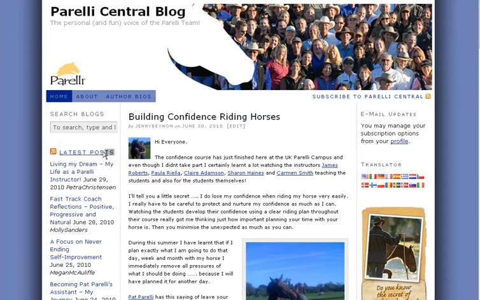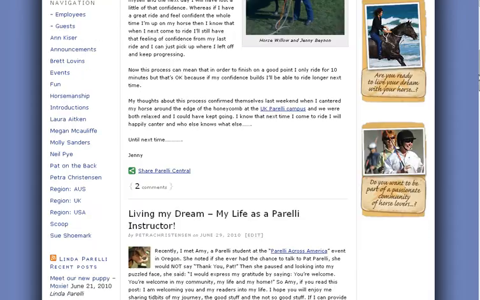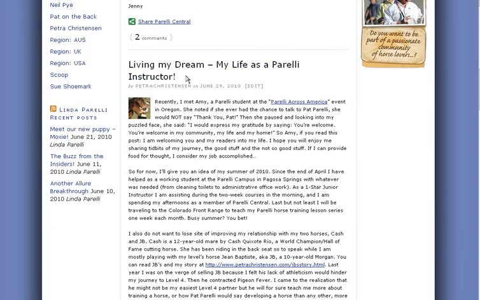First off, you're going to see all of our latest posts. Now, it has a little RSS feed icon on it. Again, going back to this up here, they both do the exact same thing, so keep that in mind. But the other thing about this side is that it's going to show you the last 4 posts. Obviously, you can see Living My Dream, My Life as a Parelli Instructor. If I scroll down a bit, there we are. That is the previous one that was posted.